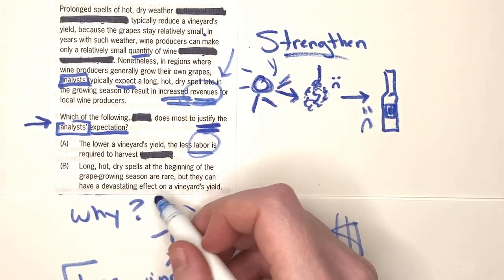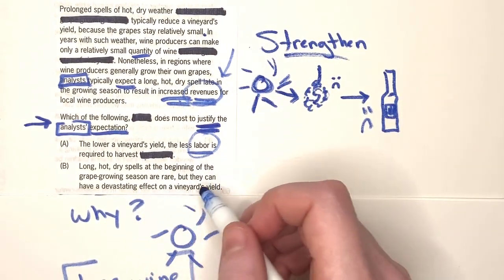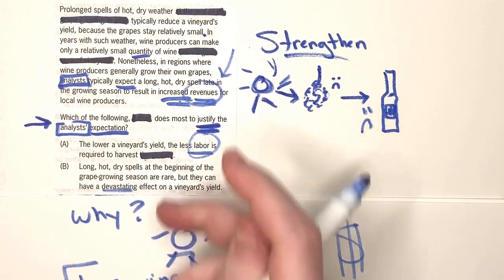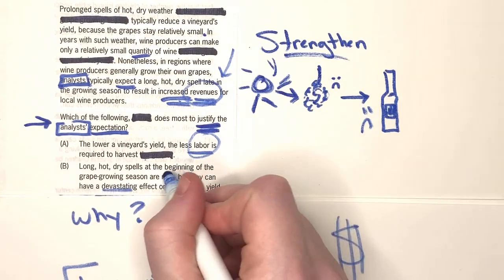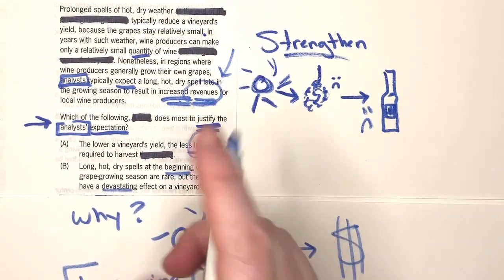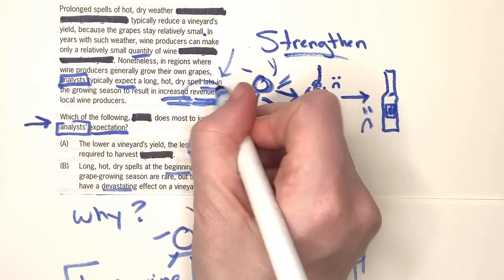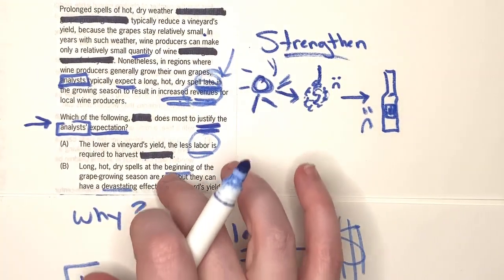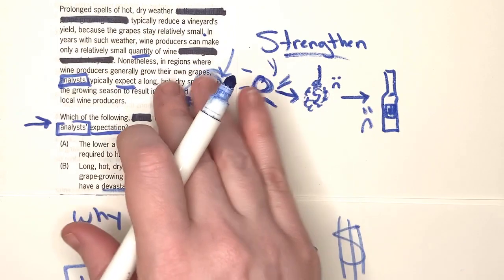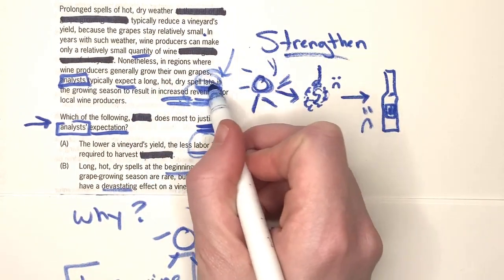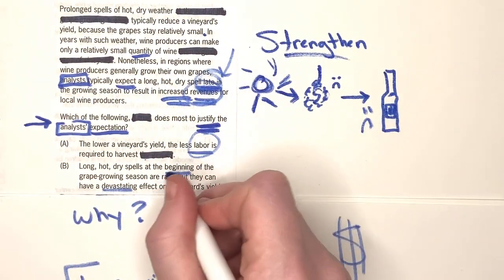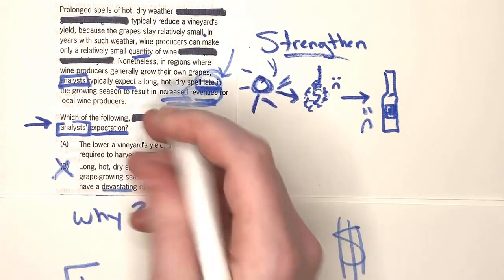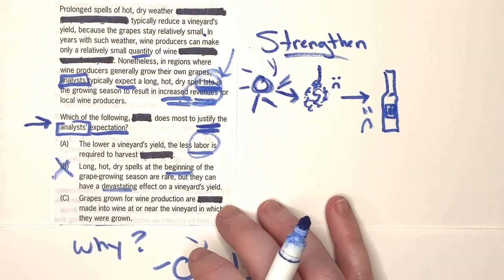B, long, hot, dry spells at the beginning of the grape growing season are rare, but they can have a devastating effect on a vineyard's yield. Well, what's weird about this is they say the beginning of the grape growing season, and the question specifically said late in the growing season. The analyst's expectation only has to do with the situation late in the growing season, not the beginning. So this is completely out of scope.